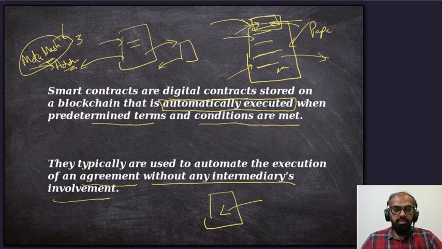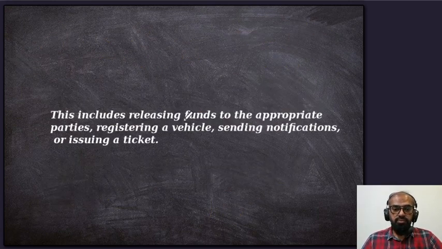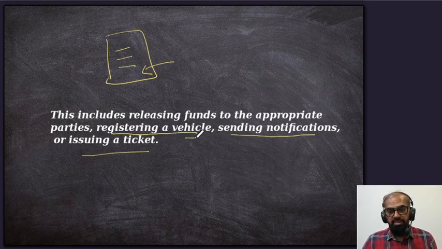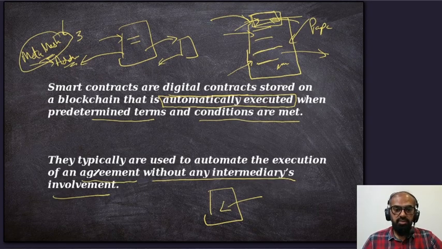It executes. This includes releasing funds to the appropriate parties, registering a vehicle, sending notifications, issuing tickets. So when these conditions are met, maybe funds need to be transferred, or maybe a vehicle, or NFTs, which are tokens, being transferred, anything regarding this contract. So it's executed automatically.